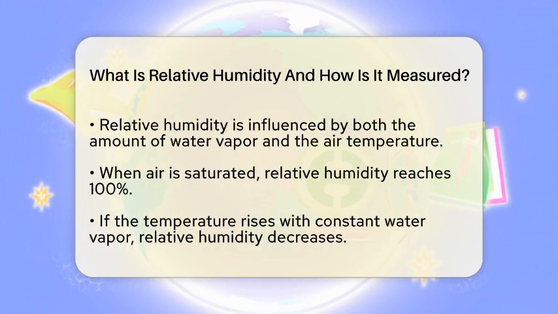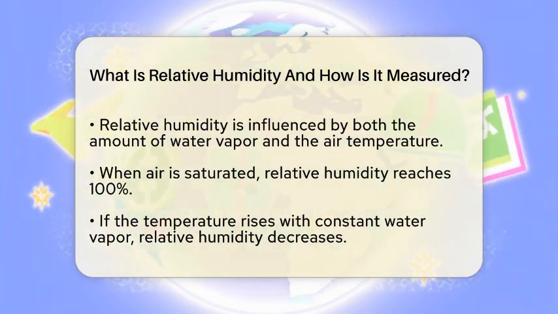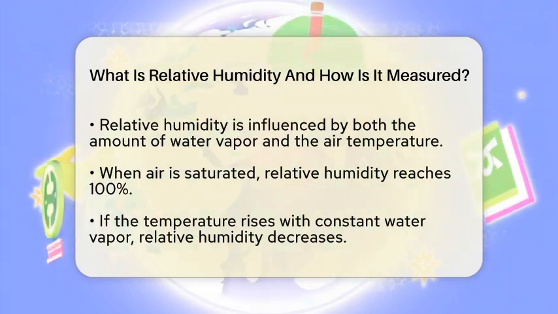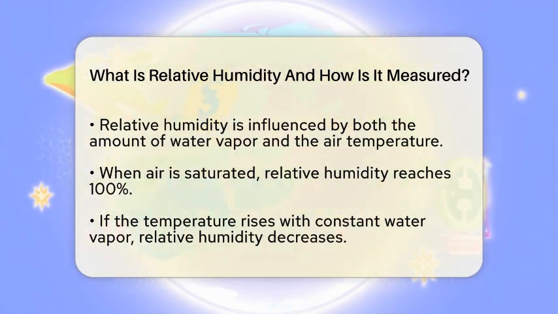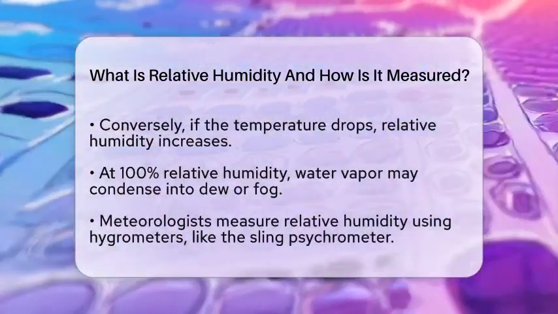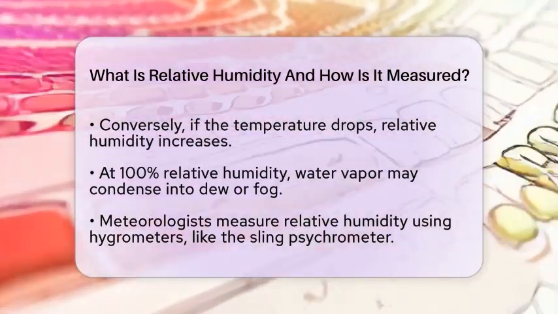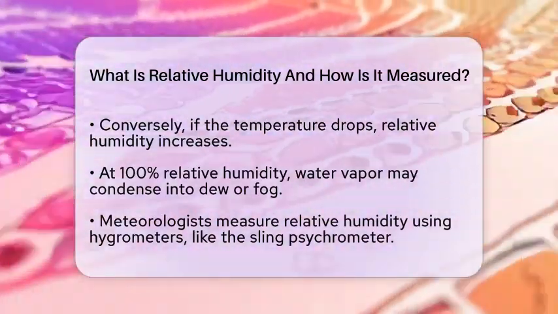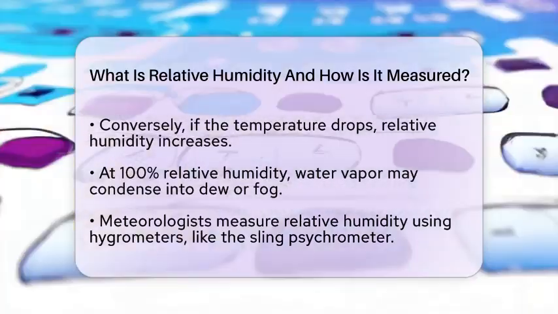As the temperature changes, so does relative humidity. If the temperature rises but the amount of water vapor stays the same, the relative humidity decreases. This is because warm air has a greater capacity to hold moisture. On the flip side, if the temperature drops, relative humidity increases. If it reaches 100%, you might see water vapor condensing into dew or fog.